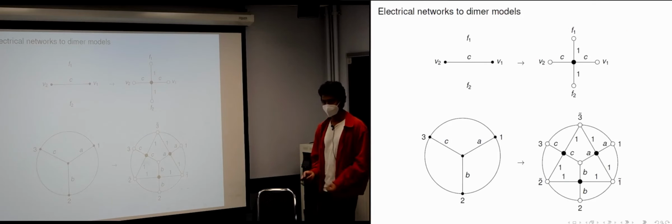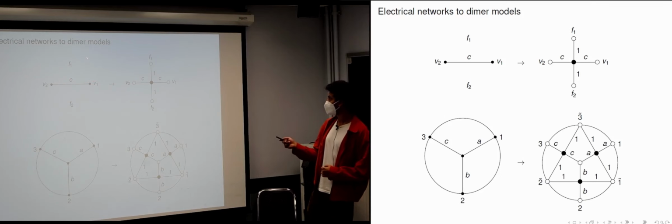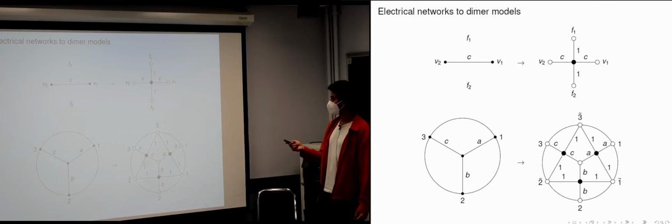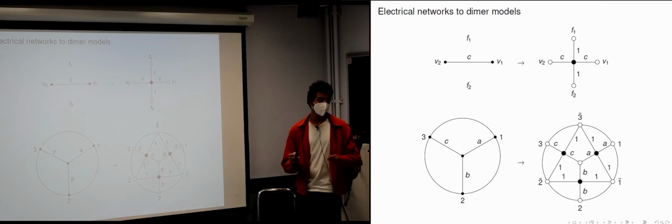Okay, so here is a construction that starts with an electrical network in a disk, and it produces a bipartite graph with weights in a disk, which I call a dimer model. The dimer model is just a bipartite graph in the disk with weights on it. And so here is the procedure for creating this. You look at any edge in your network. There are two vertices incident to it and two faces incident to it. And you replace the edge with a cross like this. Each vertex is going to become a white vertex over here. Each face is also going to become a white vertex. Each edge is going to have a black vertex in its middle, and you connect things according to the incidence.